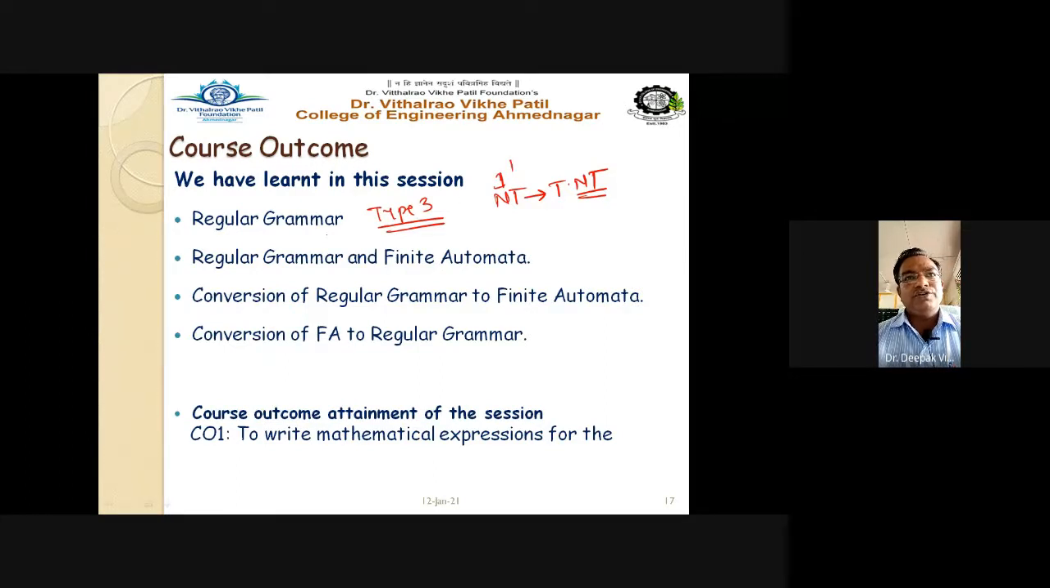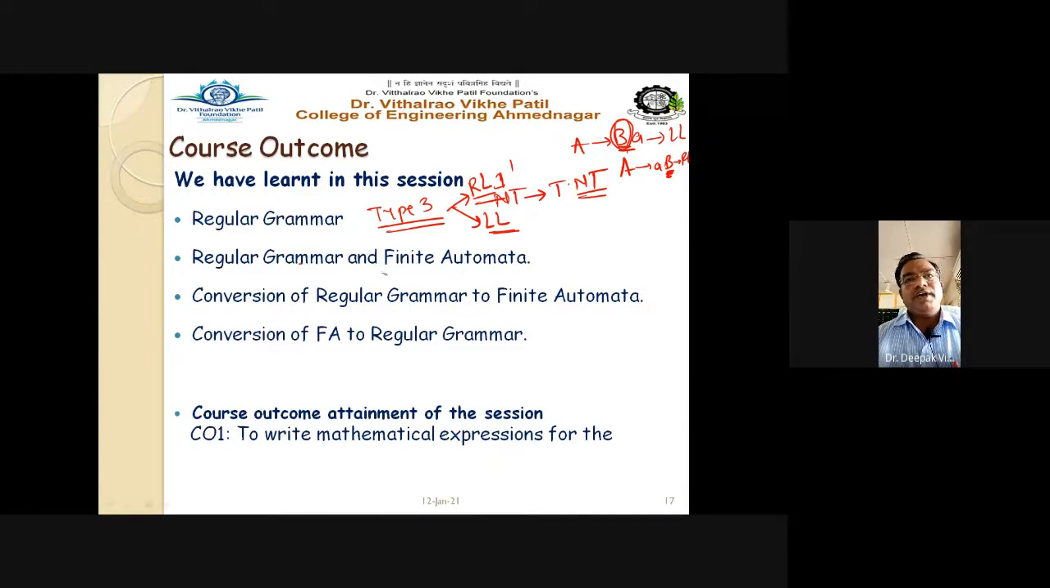Next we have seen the types of regular grammar. We can have the right linear grammar as well as the left linear grammar, RL or LL. For example, if A gives BA, then it is called left linear, LL, because the non-terminal is on the leftmost side. And if A gives AB, it is called RL, because B is on the rightmost side of the right hand side, right?